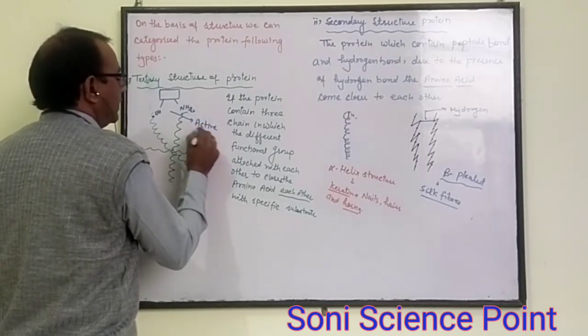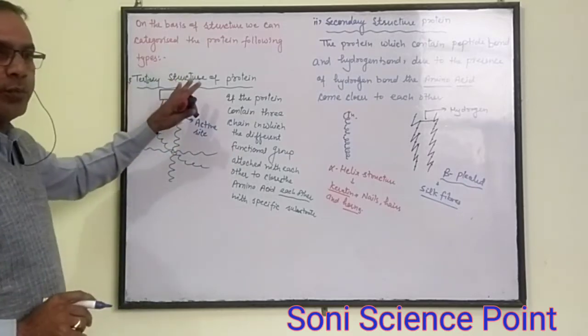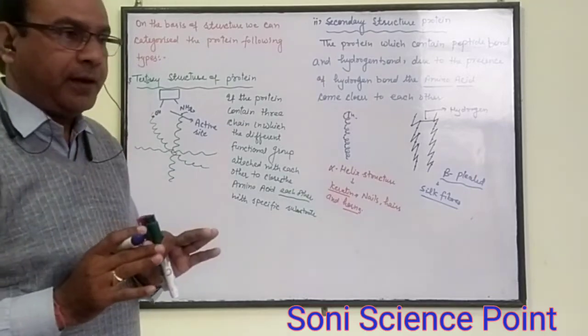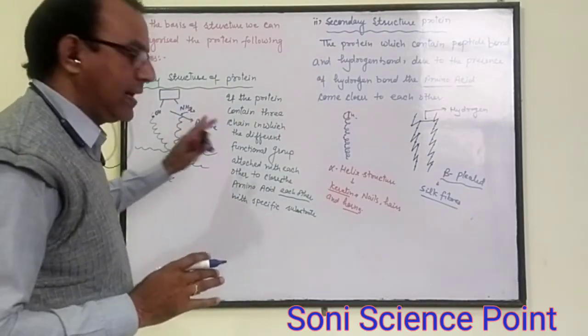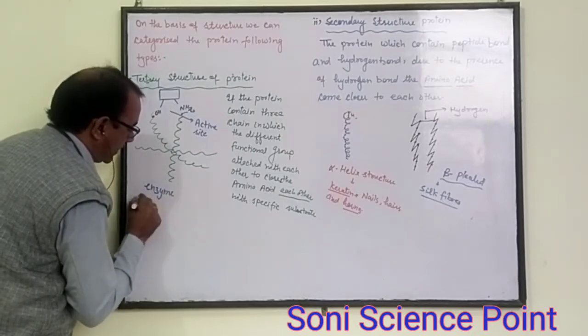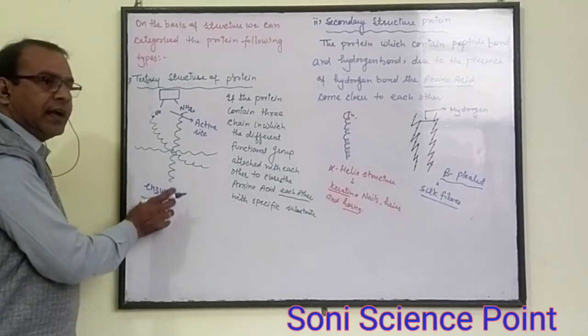So we can say that tertiary protein shows different specific functions and is found in enzymes. We can say the tertiary structure is present in enzymes.